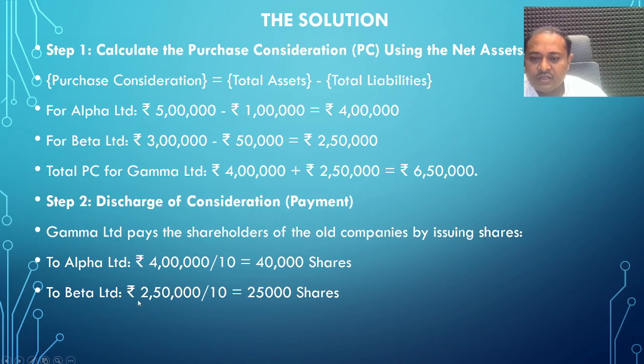In such a case, it is paid by Gamma Limited at rupees 10 per share. So we calculate 2,50,000 divided by 10, and 25,000 shares will be distributed. The first step is to calculate the purchase consideration, and the second is the discharge of purchase consideration.